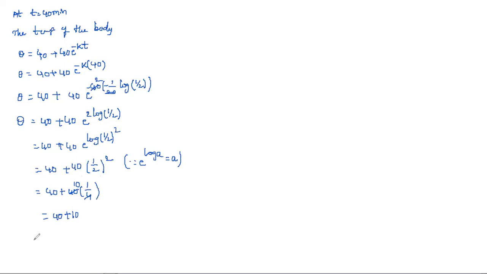So theta is equal to 50 degrees centigrade. When the time becomes 40 minutes, the temperature reduces to 50 degrees centigrade. This is the way we calculate the temperature of the body.